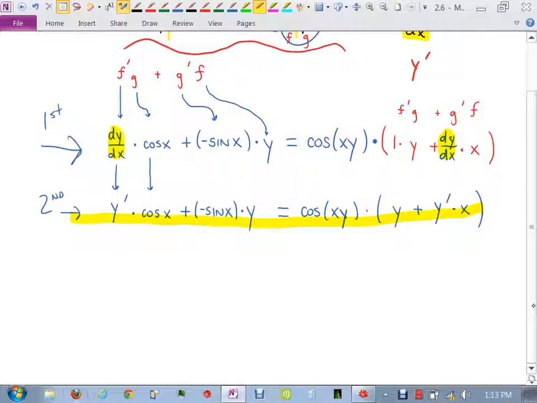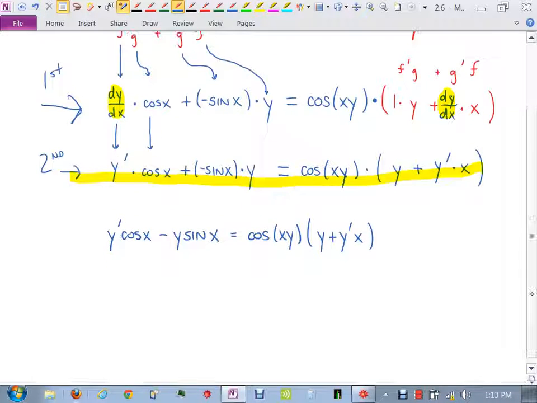Okay, so once you get to this point, what do you have to do? Try and get what? Y prime by itself, right? So let me take one line just to clean things up. I'm going to get rid of all my little dots, like y prime cosine x. This is going to become minus y sine x, just moving the y out in front. On the right side, I get cosine of xy times, in parentheses, y plus y prime x.